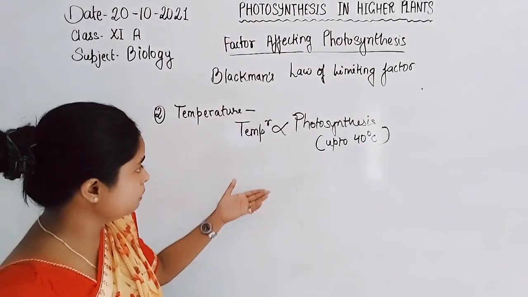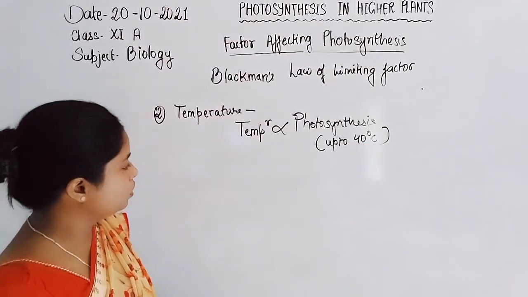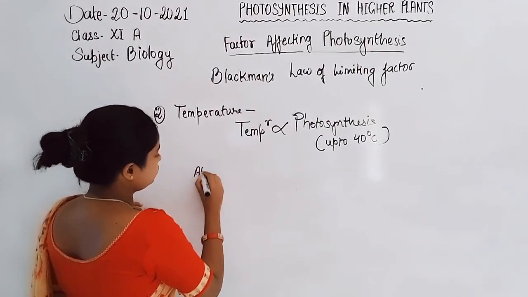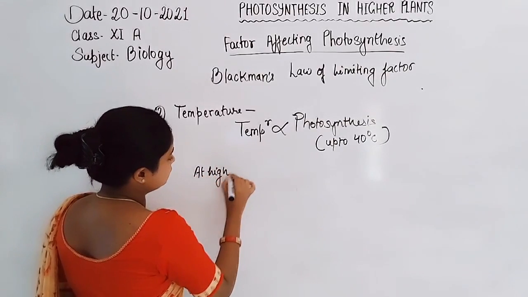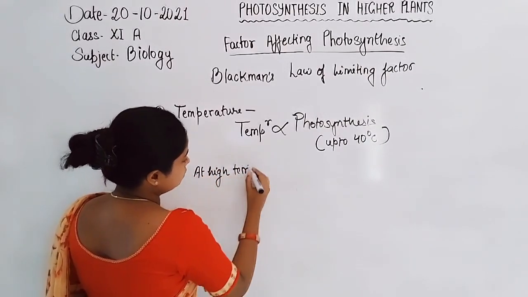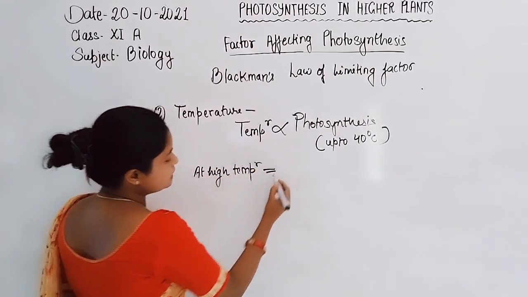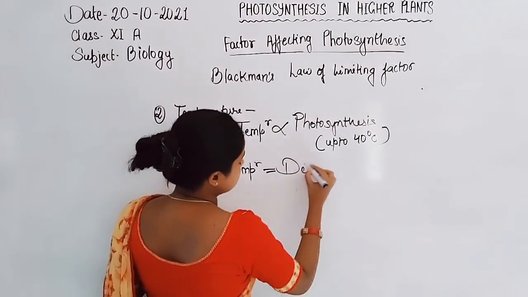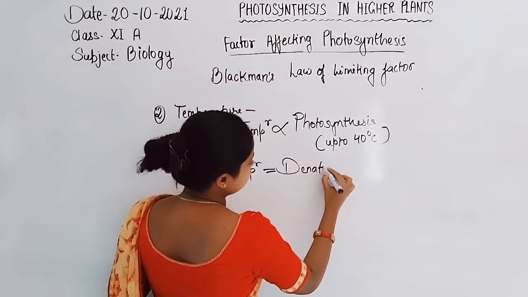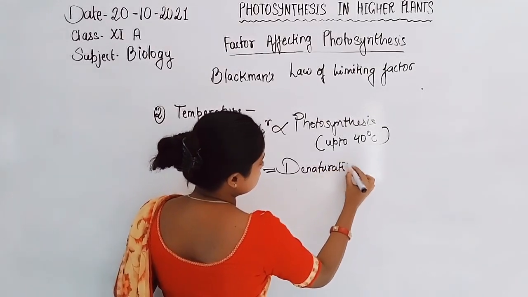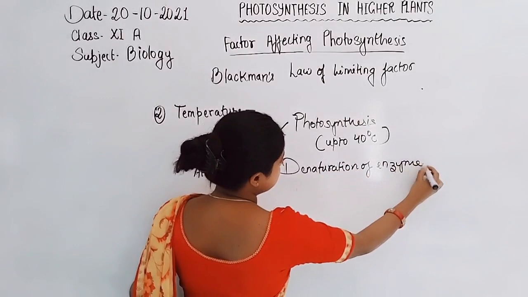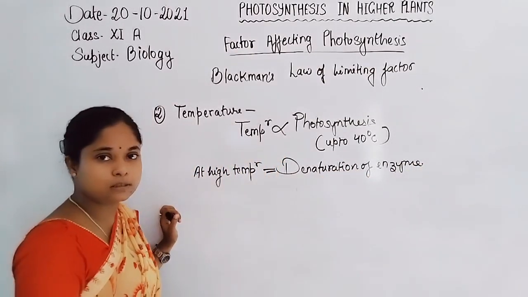How does it limit the process? Because we know that at high temperature the enzymes get denatured. Denaturation of enzyme takes place.